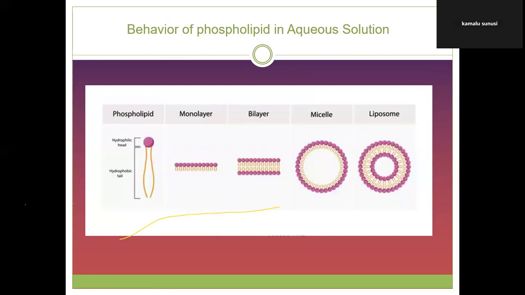Okay, now we've known what is a phospholipid. And one important thing we know about the phospholipid is that it contains the hydrophobic and the hydrophilic. How does this phospholipid give rise to a cell membrane?